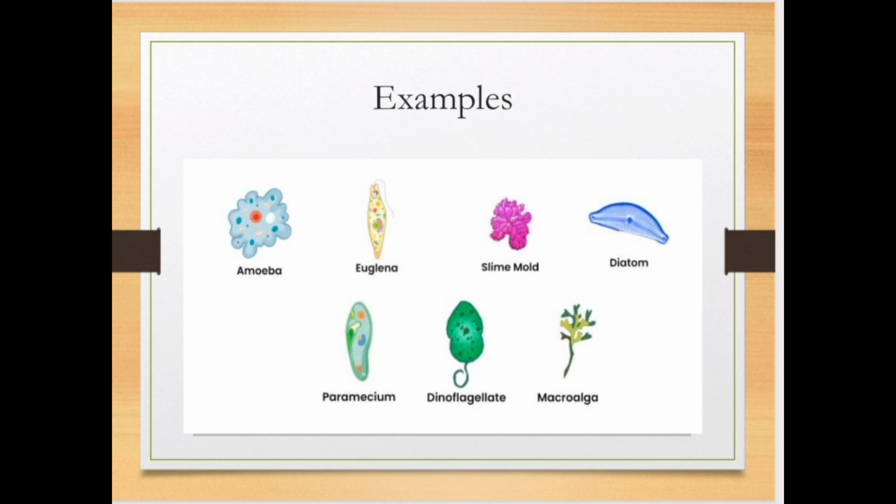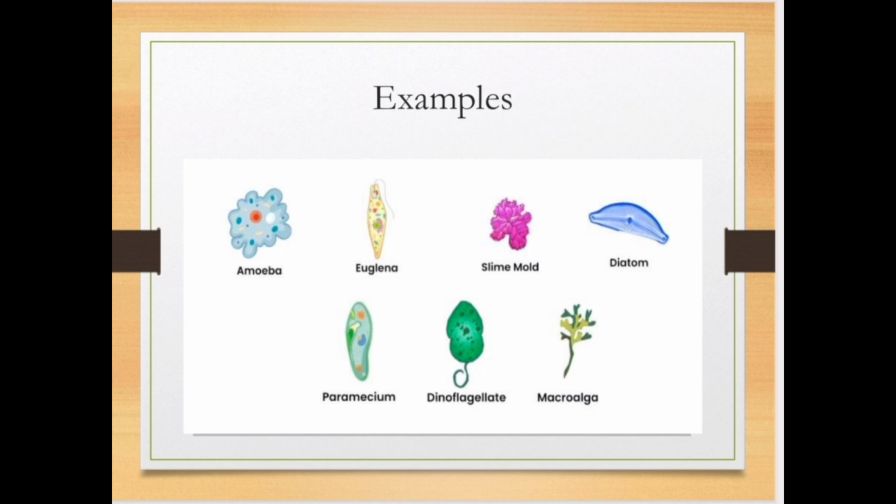It takes nutrients also with the help of pseudopodia. Here you can see euglena. Euglena moves with the help of flagella. Here you can see slime mold, diatoms, paramecium. Paramecium is also known as slipper animalcule because it has the shape of a slipper. You can see dinoflagellates, macroalgae.